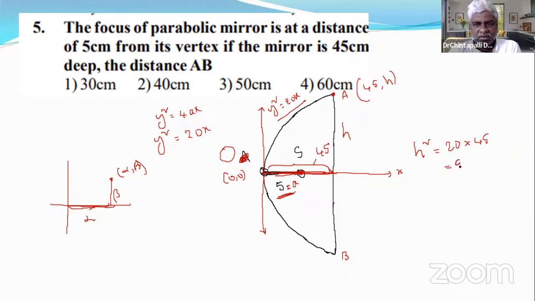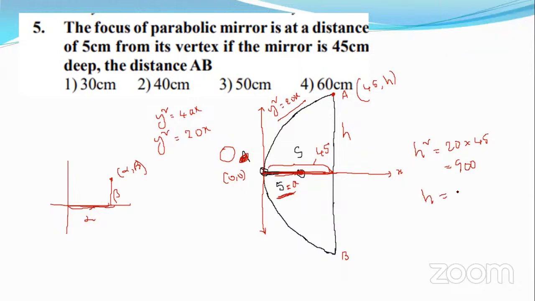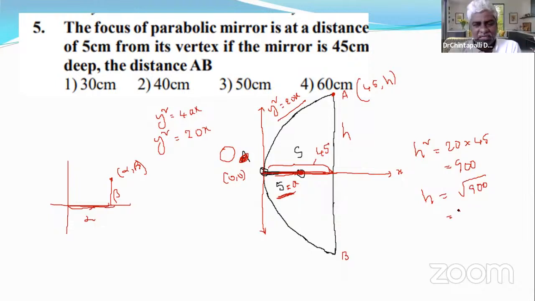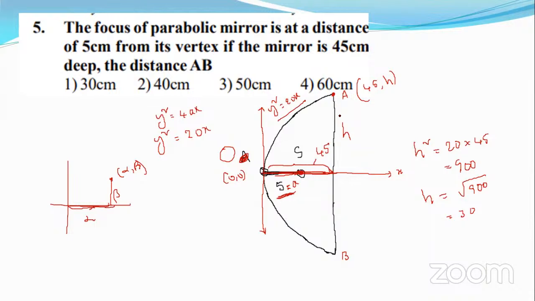So h square is equal to 900. What is h? Root 900, which is 30, not plus or minus 30.